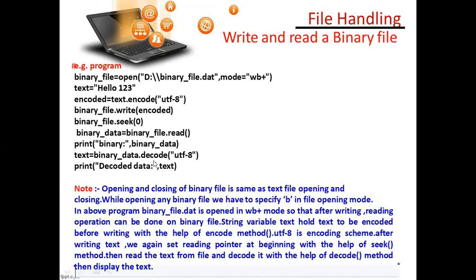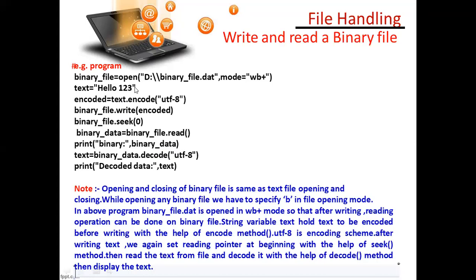Then display the text. First it is encoding this text. Whatever text you can write here, long text also you can write, paragraph also you can write. First it will encode it with this format, and then it will write into a file, then it will read the file and it will decode here, in the same format.